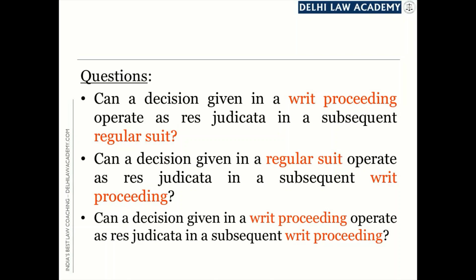The answer is yes, because the nature of the former proceeding is immaterial. Similarly, answer to the second question will also be yes, and answer to the third question will also be yes. Regardless of the nature of the former proceeding, the rule of res judicata will become applicable in a subsequent proceeding.